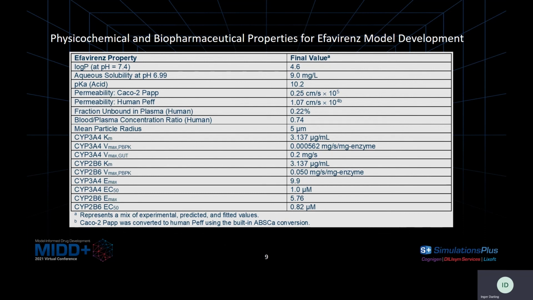The Km values were taken from the literature. For CYP3A4, the Emax and EC50 were model fit, and literature values were used for the corresponding Emax and EC50 values for CYP2B6. These parameters shown in this table were used for all the drug-drug interaction simulations.